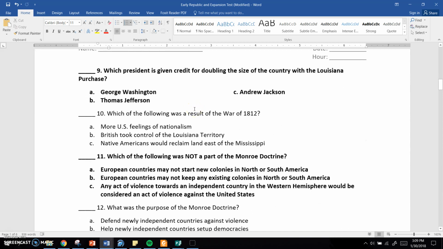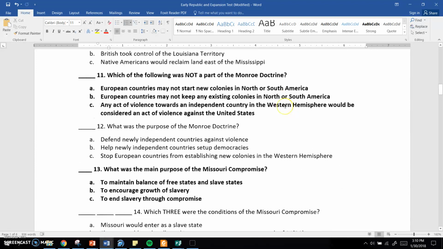Number 9. Which president is given credit for doubling the size of the country with the Louisiana Purchase? So which president gets credit for buying the Louisiana Purchase? Was it A. George Washington, B. Thomas Jefferson, or C. Andrew Jackson? Number 10. Which of the following was a result of the War of 1812? A. There were more U.S. feelings of nationalism. B. The British took control of the Louisiana Territory. Or C. Native Americans would reclaim land east of the Mississippi.